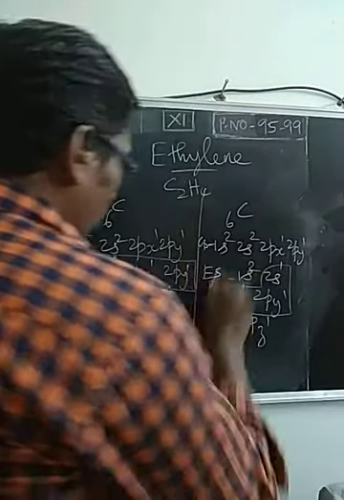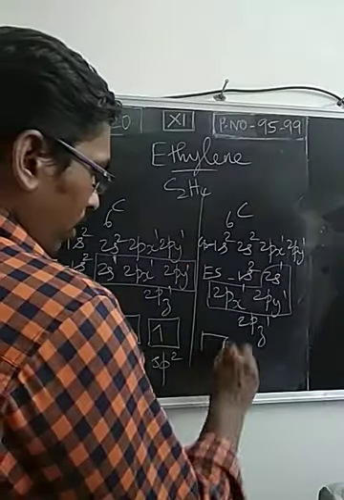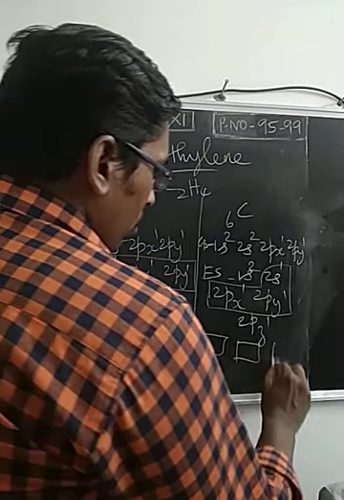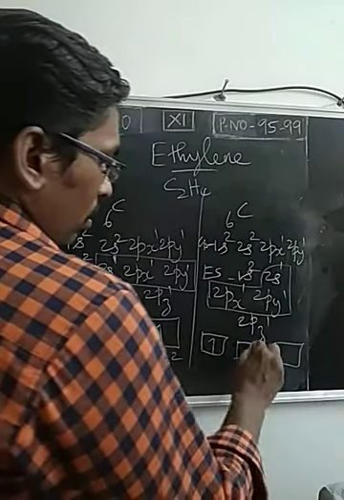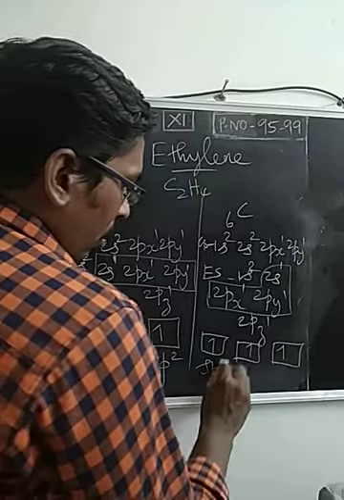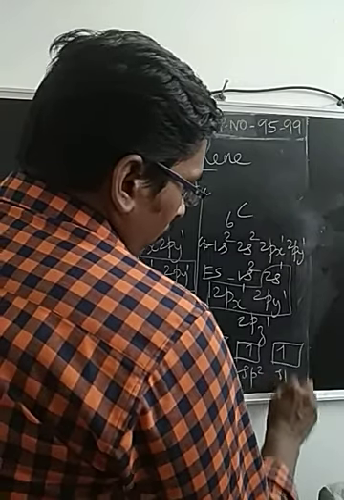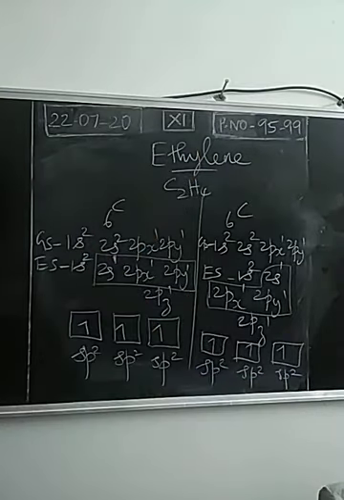Three atomic orbitals combined together to produce three sp2 hybridized orbitals with a single electron. Now both the carbon atoms have a similar arrangement, similar hybridization, hybridized orbitals with a single electron.